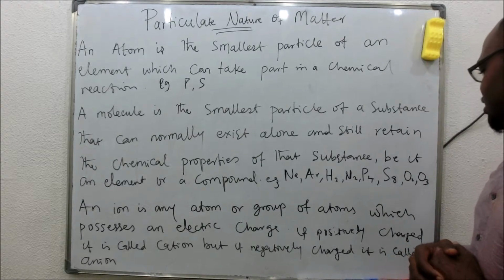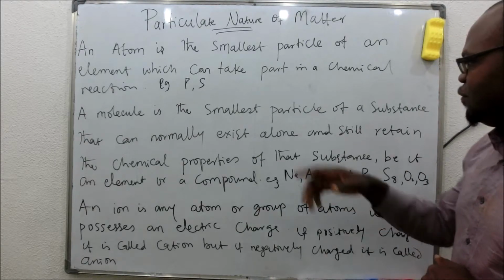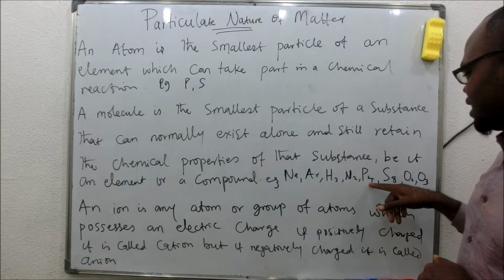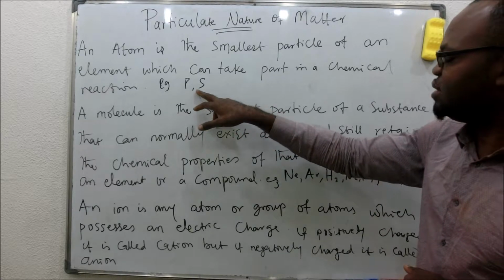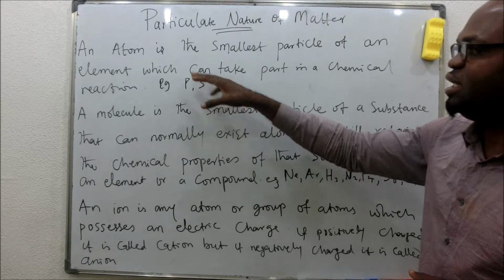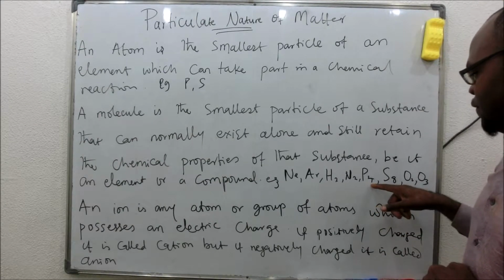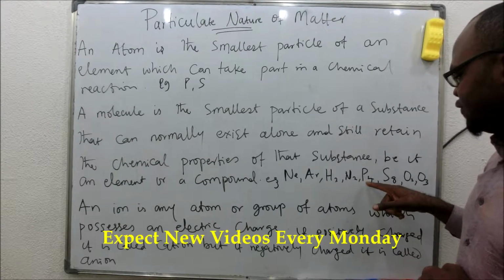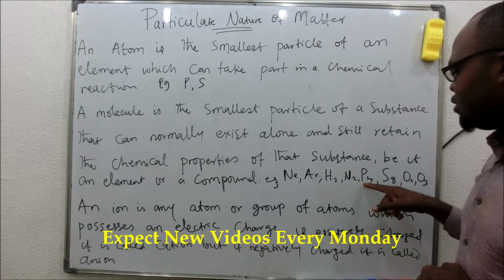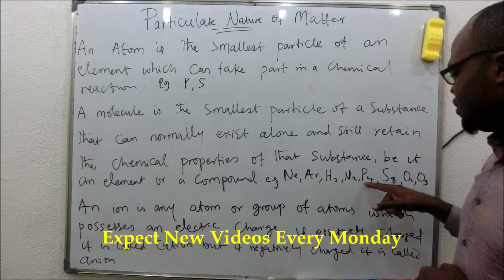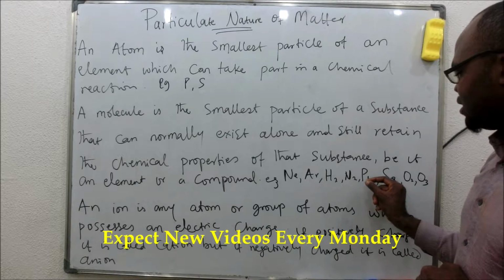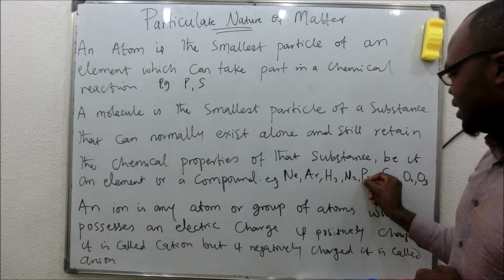But now, phosphorus might not stay alone, it will be in the presence of other atoms. So now you have this P4. This is 4 atoms. It has atomicity of 4. 4 atoms of phosphorus that are together can exist alone.